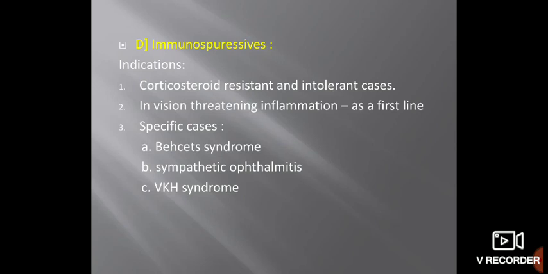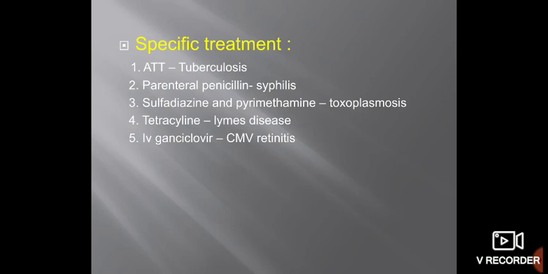Immunosuppressives. In some patients who are not responsive to steroids, immunosuppressive drugs are given. The indications for immunosuppressives are corticosteroid-resistant and intolerant cases, and vision-threatening inflammation as a first line. And specific cases like Behcet syndrome, sympathetic ophthalmitis, and Vogt-Koyanagi-Harada syndrome. In all these conditions, immunosuppressives can be given.